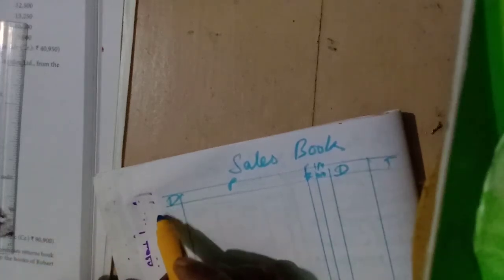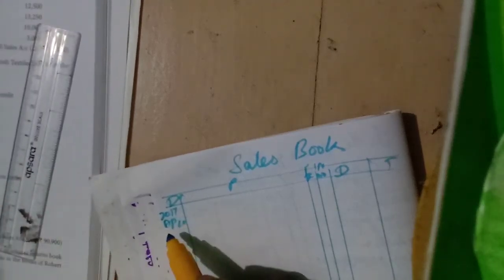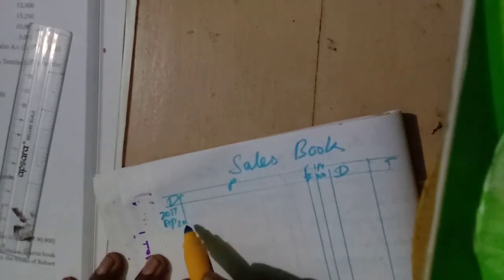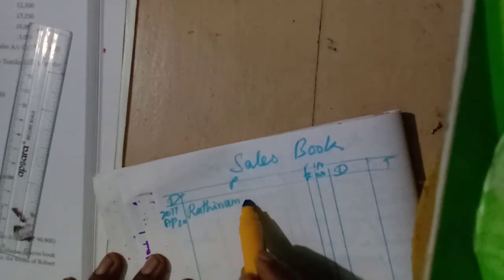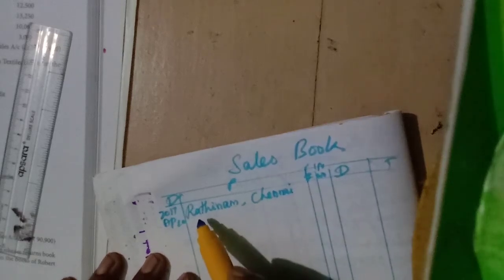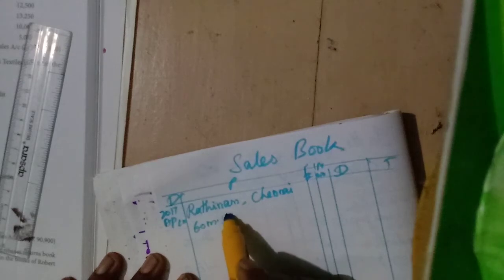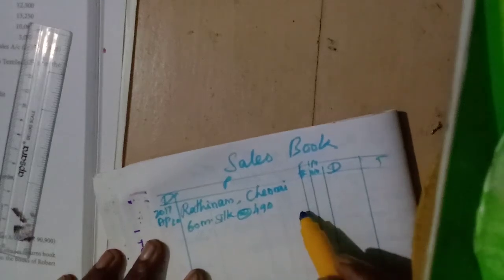Okay, year 2017 April, and sales book April 10, isn't it? On credit. So what is the customer name? Rathinam, Chennai. 60 meters silk at the rate of rupees 490 per meter, isn't it?